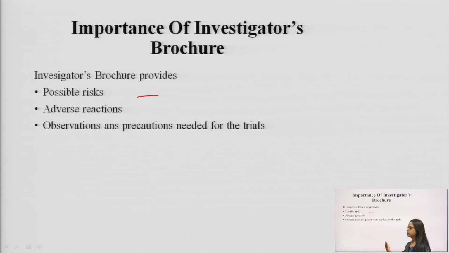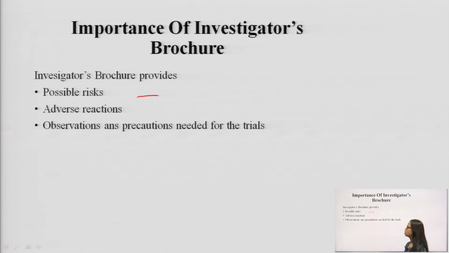So after reading all the compilations of clinical and non-clinical data or reports, we can understand the possible risk associated with the compound when we will use the compound in humans. So the main aim is, after concluding the possible risks associated with the drug, we make steps to eradicate these risks.